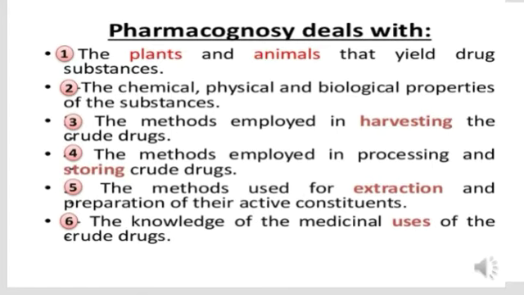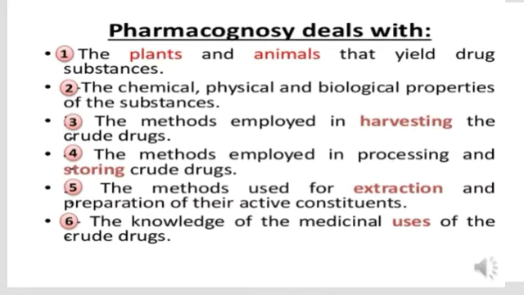The methods employed in harvesting of the crude drug. Generally these crude drugs for medicinal purposes are cultivated. So what are the different techniques of cultivation, how collection of the drug is done, how harvesting is done, the sowing method, and what the requirements are for sowing a particular drug, that we are going to study in harvesting of the drug.